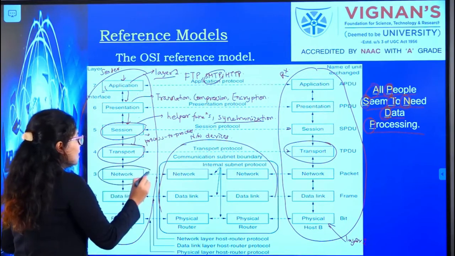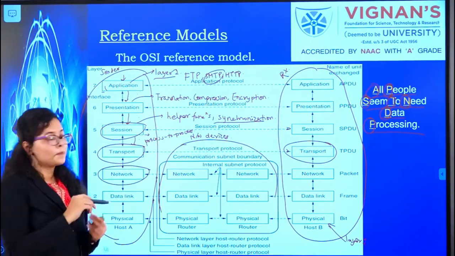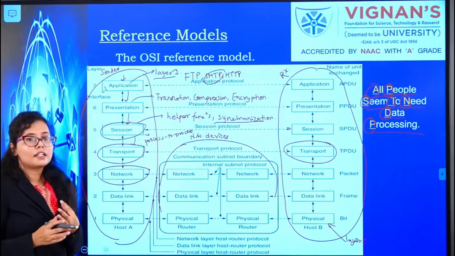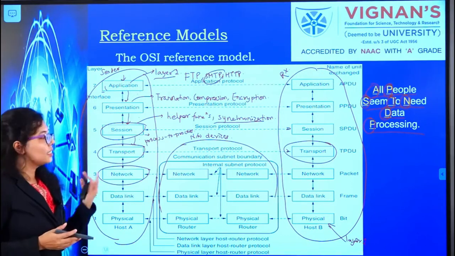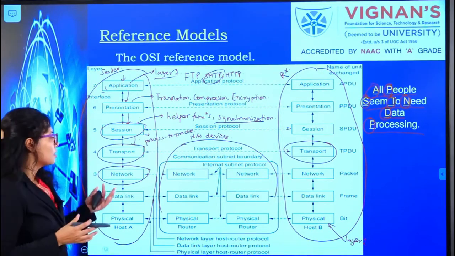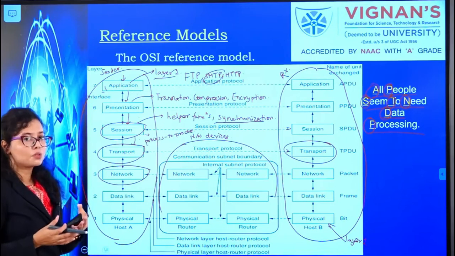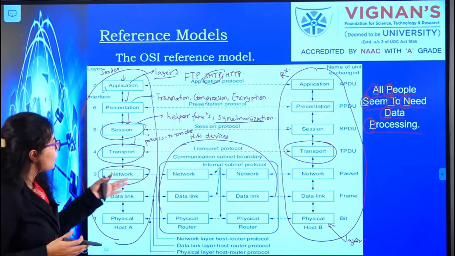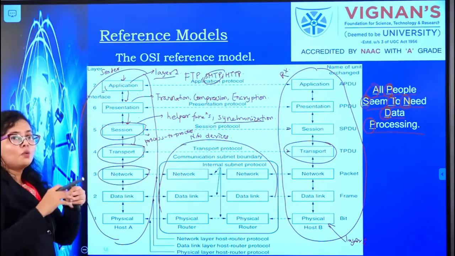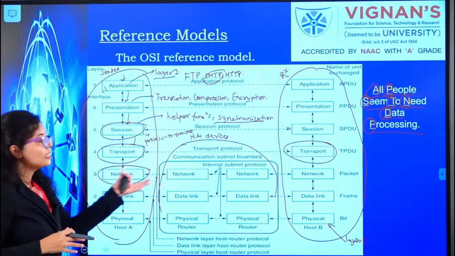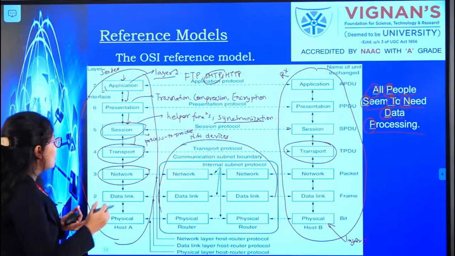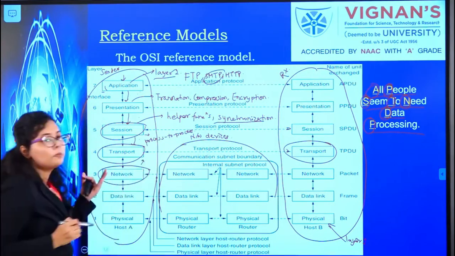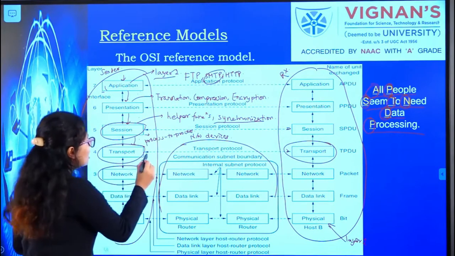The next layer is the network layer. The function of this network layer is routing, as I already discussed, like which path the data packets should go. Depending upon the requirements, this network layer will calculate the best path for the data packets to flow. Another function performed by the network layer is congestion control.